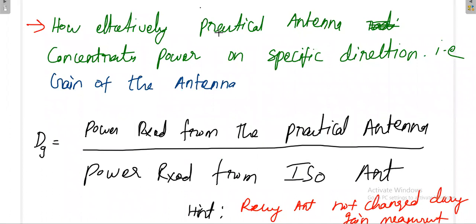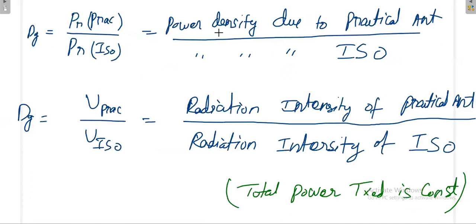See, that direction is the direction of communication of interest. Only if you want to make a communication in a particular direction, and you measure the directive gain in that direction, because you are concentrating power in that direction, then definitely, as per our discussion, the numerator is greater than the isotropic radiator. But if you go outside the direction of interest, then the DG may be less, we do not know. So always you have to be in a region of interest.